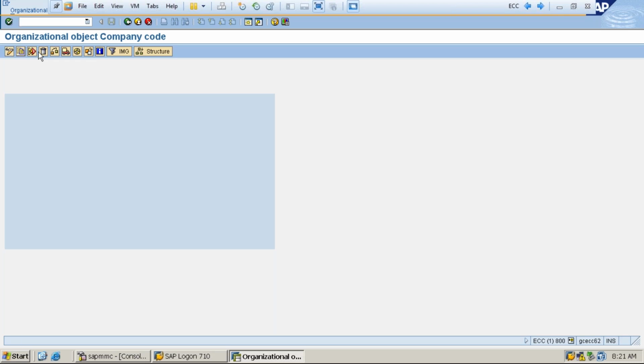So how to copy this one? Let's see. There is a button. If you can see here, this is the display change button. The next one, if I go and see here, is copy organizational object. Okay, this says something copied. I click on it. 17% of associated tables reading.